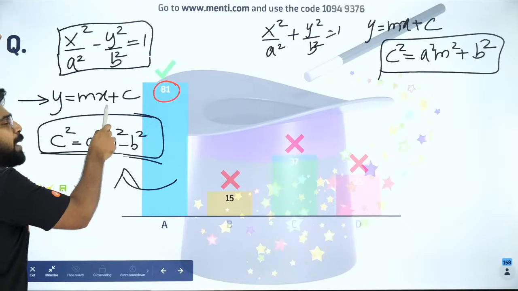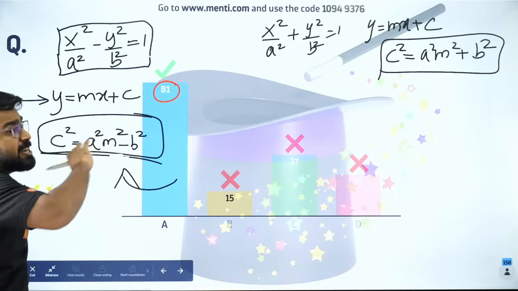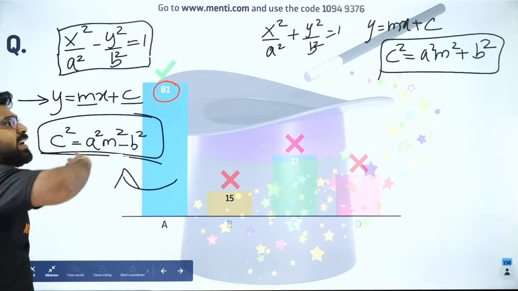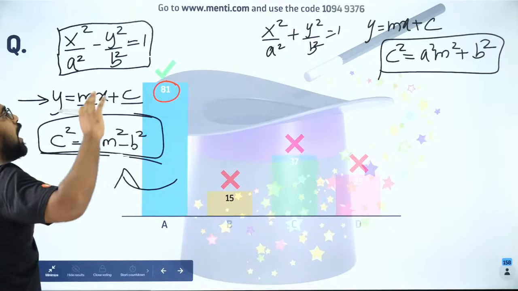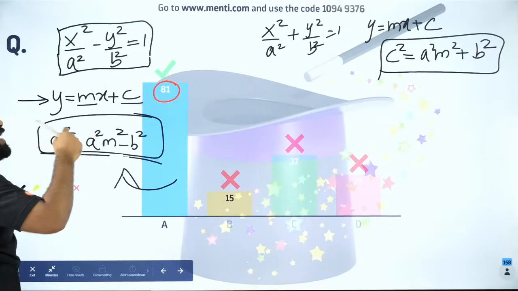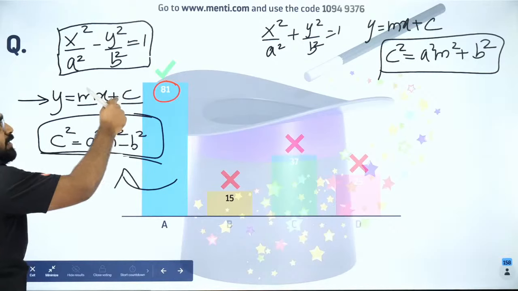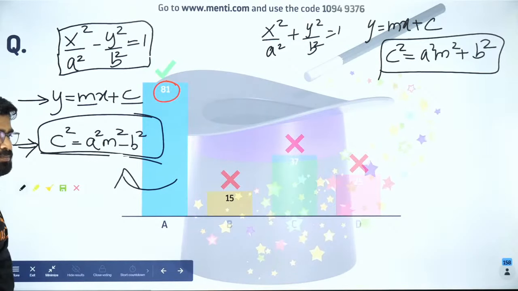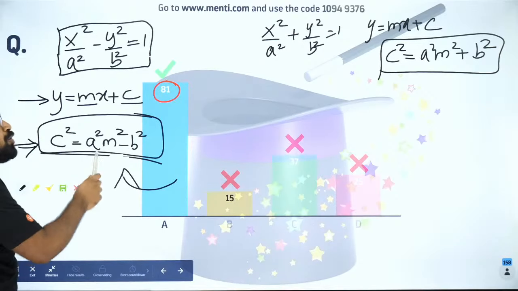When I have y equal to mx plus c, it's a general line because you have two parameters. If I want it to be tangential to this hyperbola, then there should be some condition on c. That condition on c is given by this formula. Did you understand it? How do you derive it?